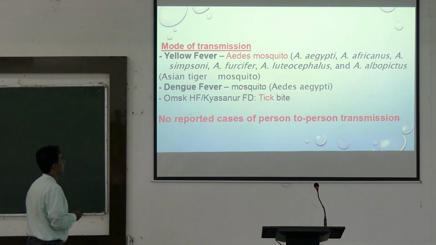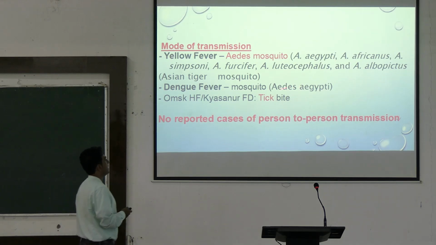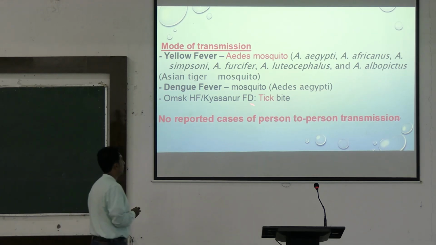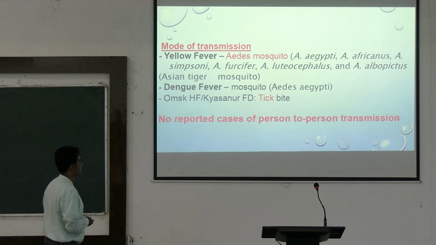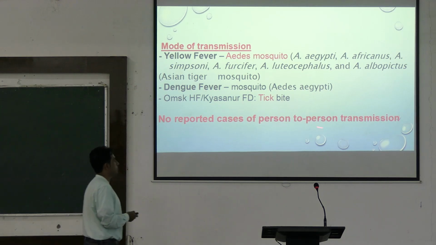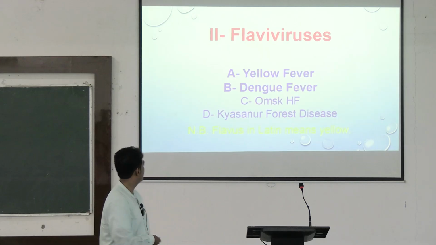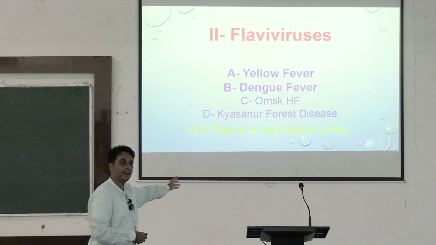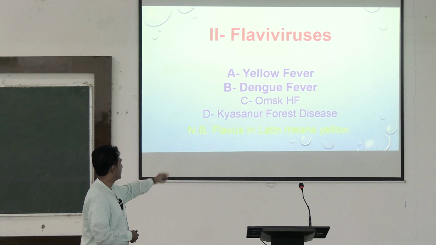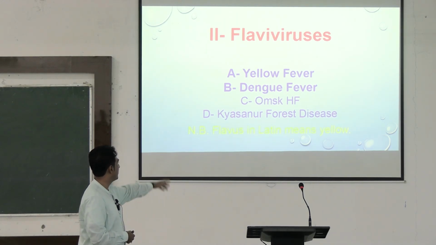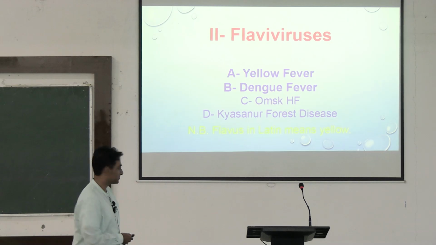And dengue fever occurs due to the bite of infected Aedes aegypti. Kyasanur forest disease occurs due to the tick bite. There has been no reported case of person-to-person transmission.